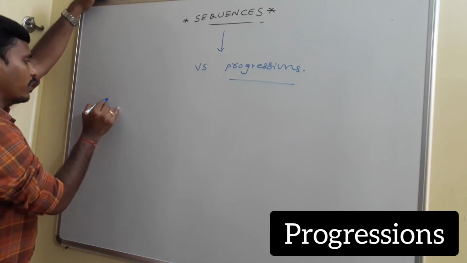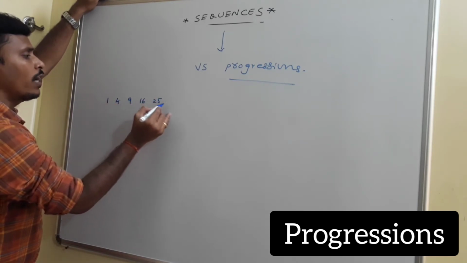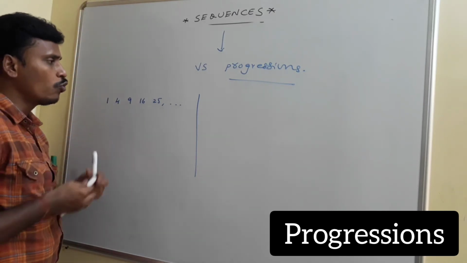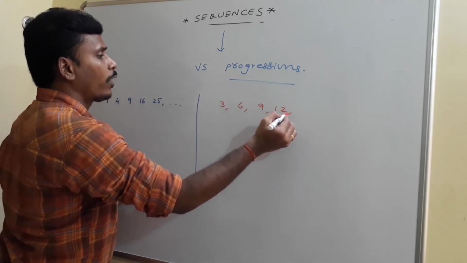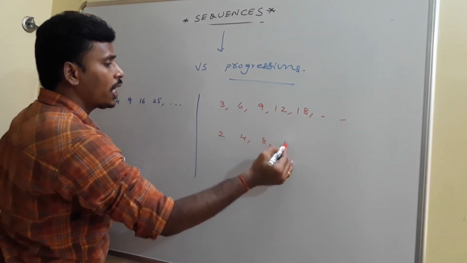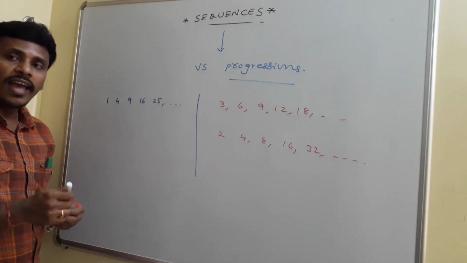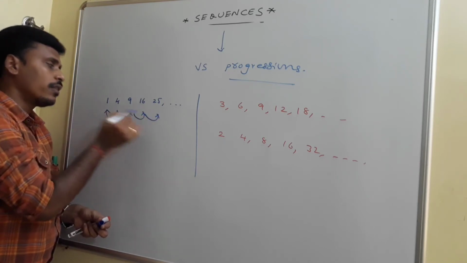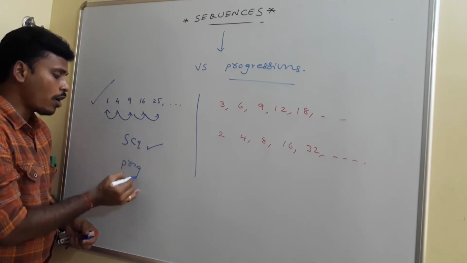I will give you one example like this. For example, see 1, 4, 9, 16, 25 and so on. These are the sequence of perfect squares. Whereas if you mention something like 3, 6, 9, 12, 18 and so on, or otherwise 2, 4, 8, 16, 32 and so on. See, just look at this. You don't have a specific relation from one term to the other in this sequence. This is a sequence, but it is not a progression.